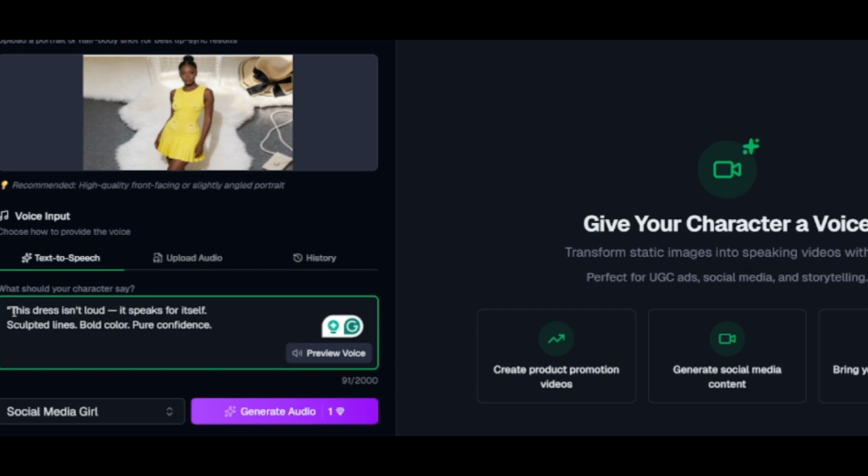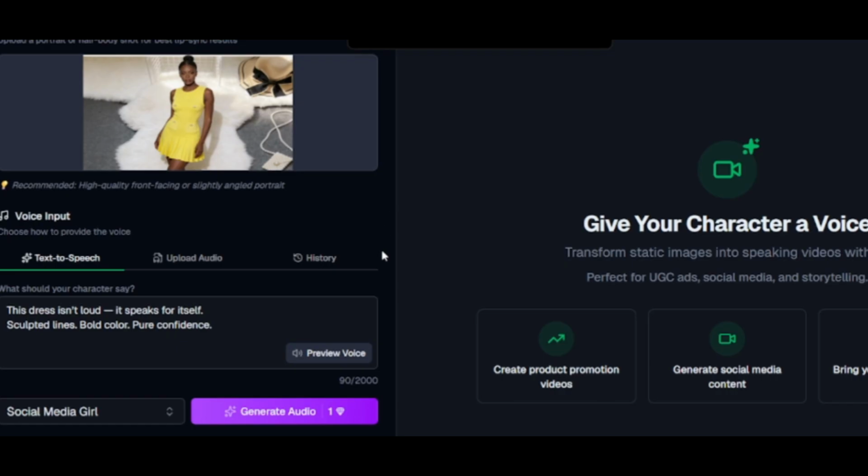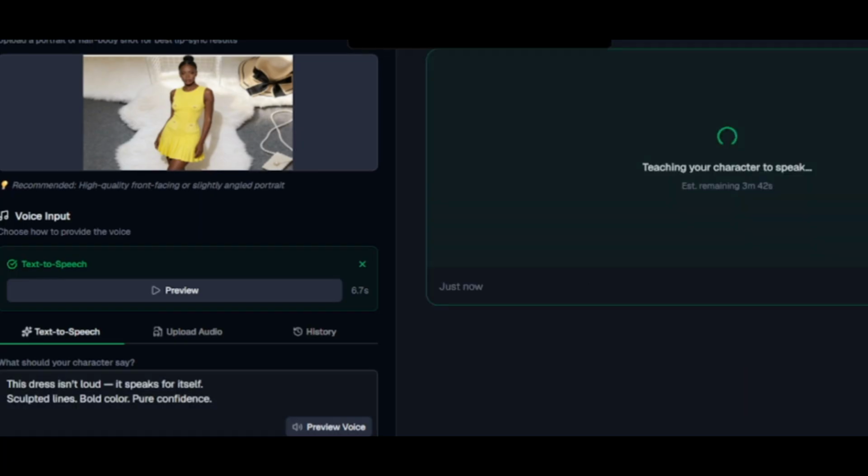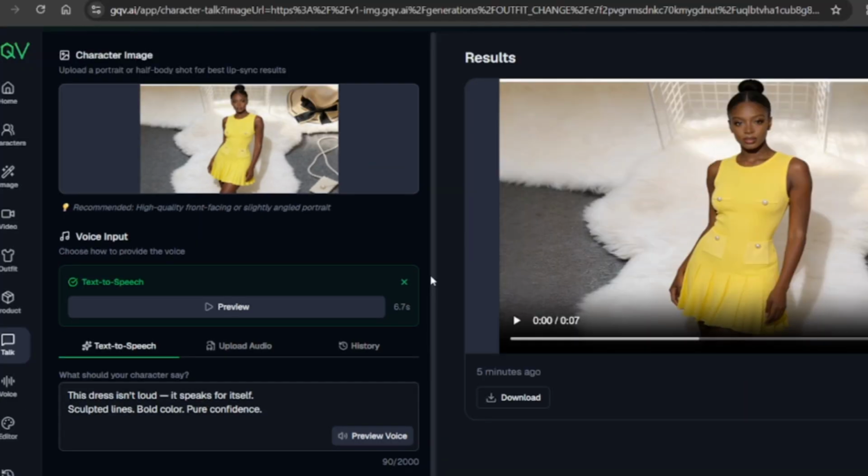I'm gonna remove the exclamation mark so that she can be natural, and then I'm gonna generate the audio. Once it has generated the audio I have added, you can even upload your own audio, and then I'm gonna generate the video. So let's give it a few minutes, around 3 minutes. So let's play and see.